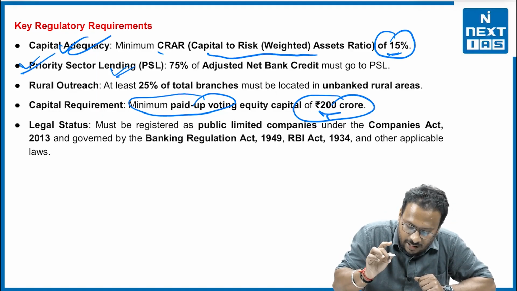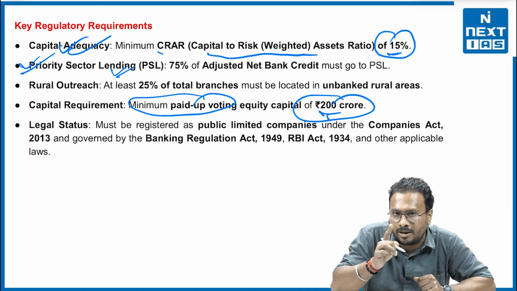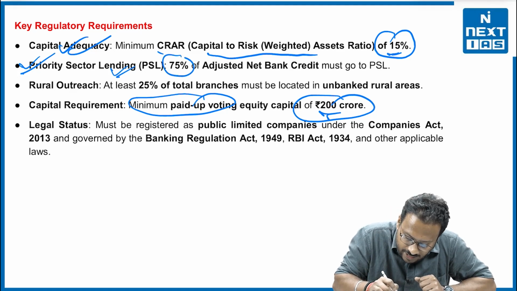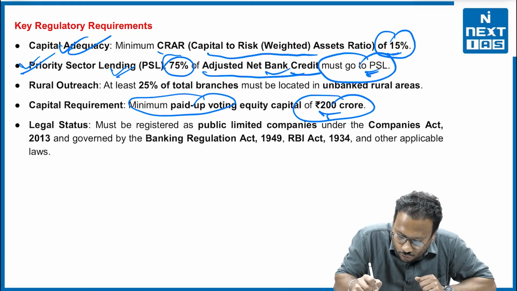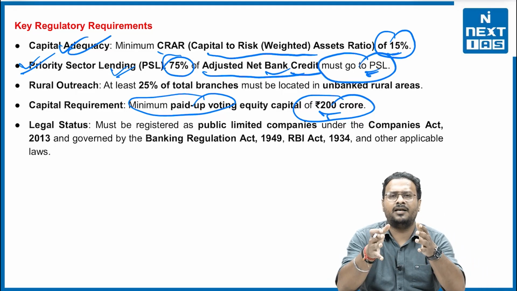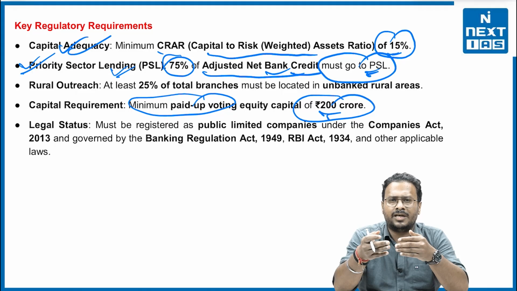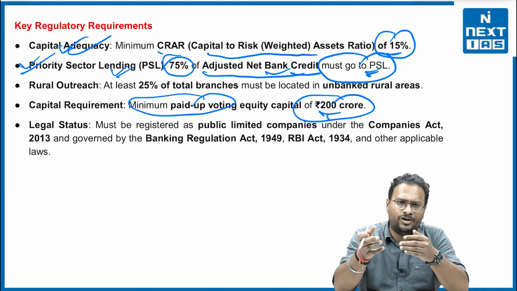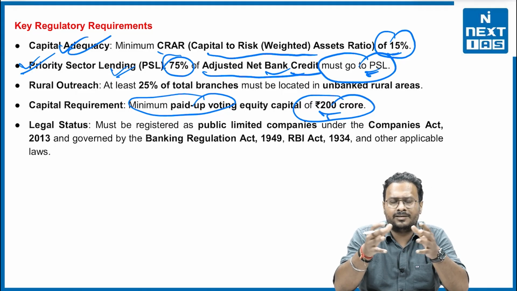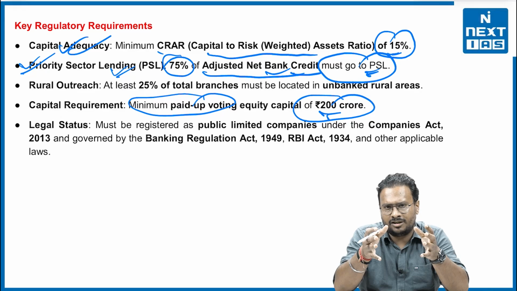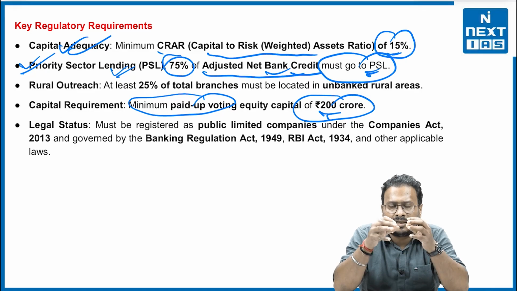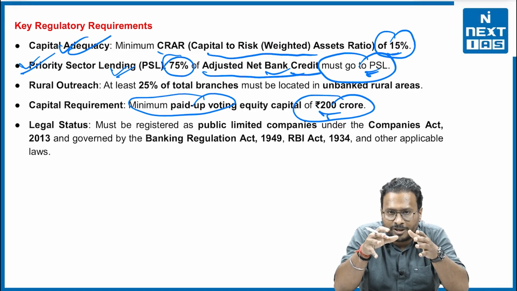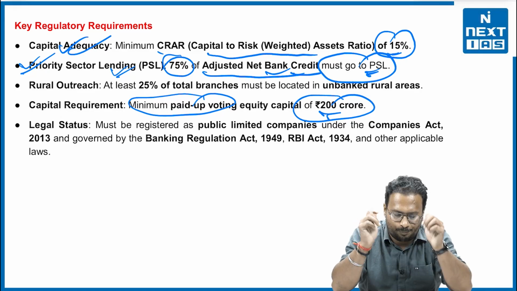Plus priority sector lending. This is a very important thing with respect to the small finance banks and the payments banks both. 75% of their adjusted net bank credit must go to PSL. What are the priority sector lendings? For say renewable energy sector, manufacturing, health, education, etc. 18 are there in the numbers at this moment. So they are part of the priority sector lending where the government wants to provide loans to the companies who are catering to these 18 sectors specifically. So this is the norm of PSL.